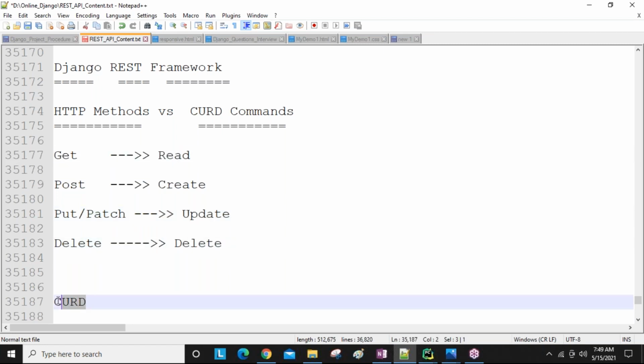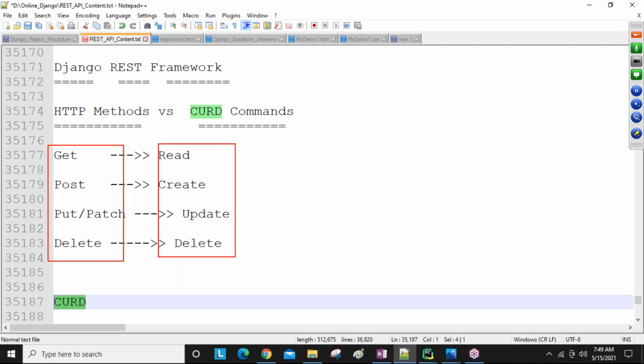These are the database CRUD commands in MySQL or Oracle or any other DB, and these are the HTTP methods. Whatever operations you want to perform on the database side, as a programming developer we are going to use HTTP methods only. As a database developer, they are going to use these CRUD commands to perform the database operations.